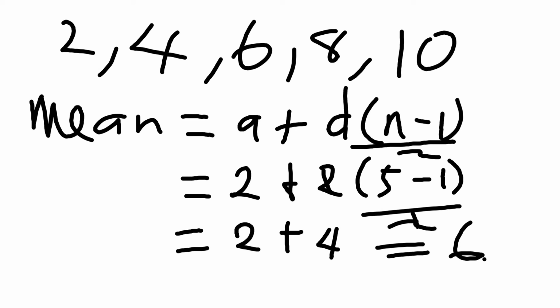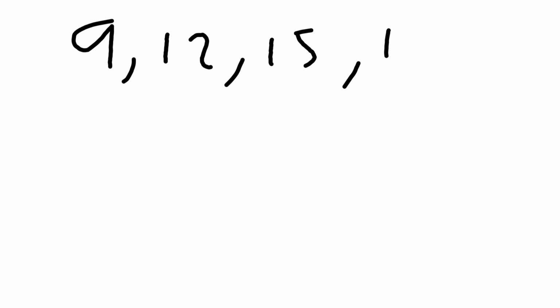So if we still pick another one, let's just pick another number. Suppose we are given 9, 12, 15, 18. What is the first term here? The first term, a, is 9. The second term is 12, and the common difference is 3 for all of them. So, and our n is 4.